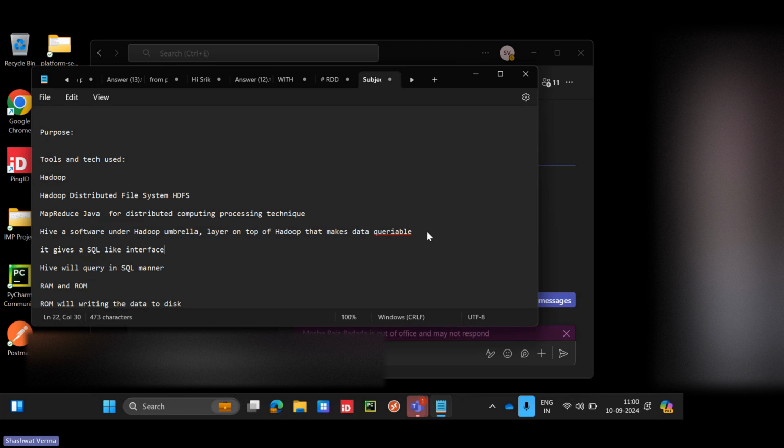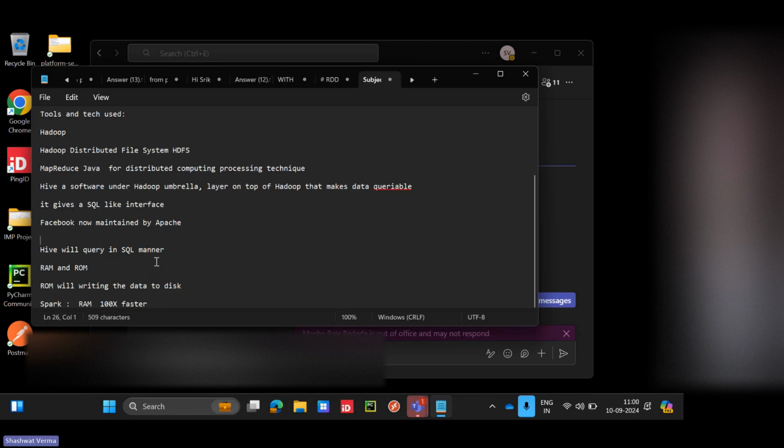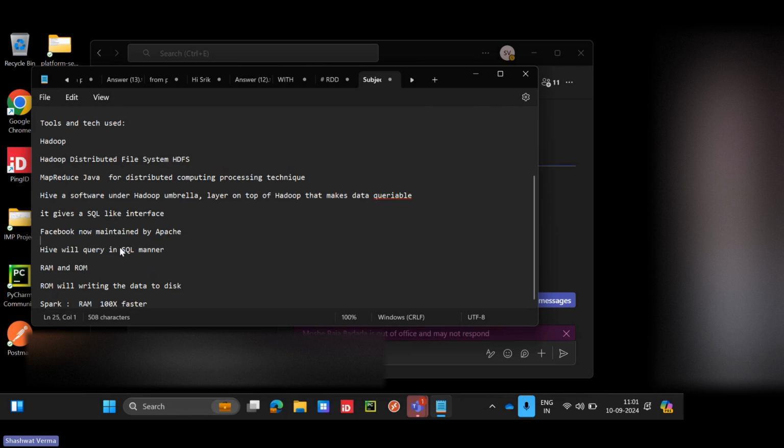Who developed this Hive? It was developed by Facebook, and is now maintained by Apache. Even Spotify has developed one technology, Spotify Luigi.